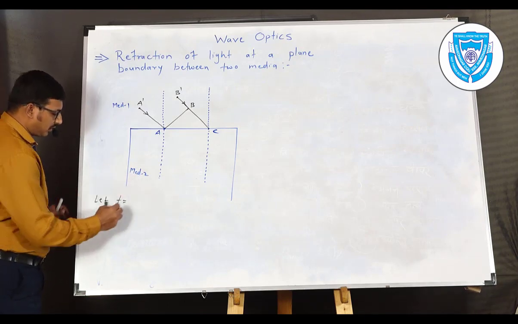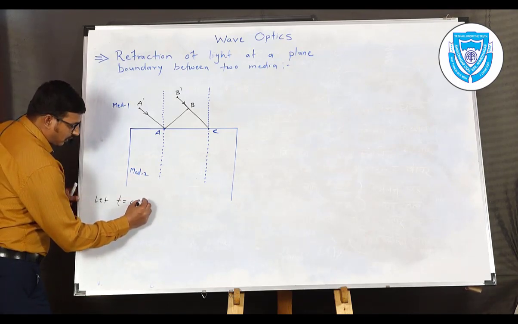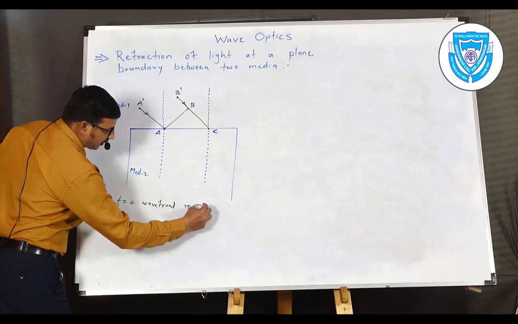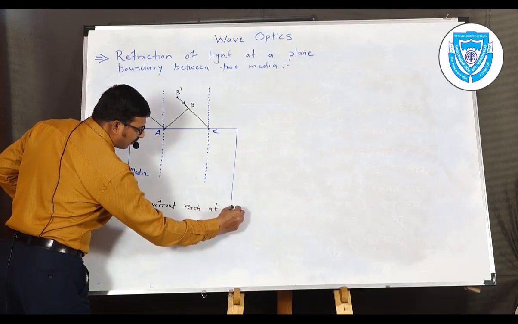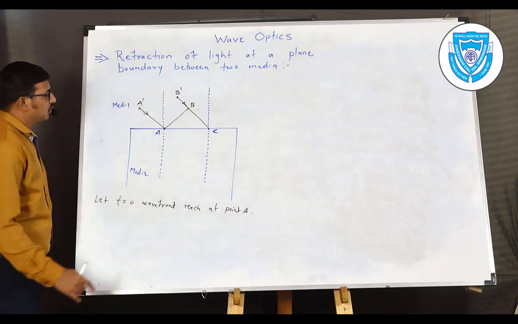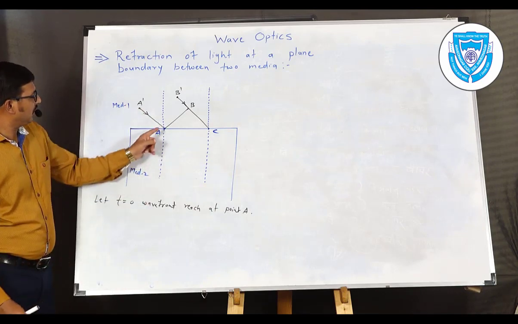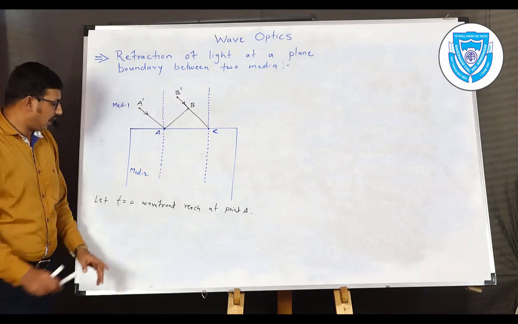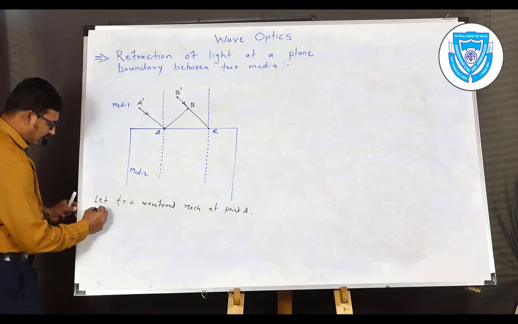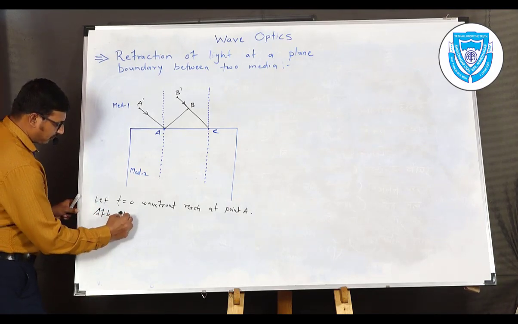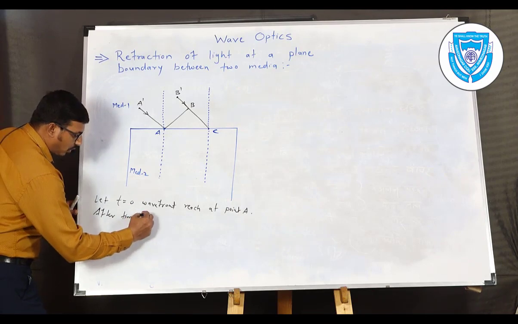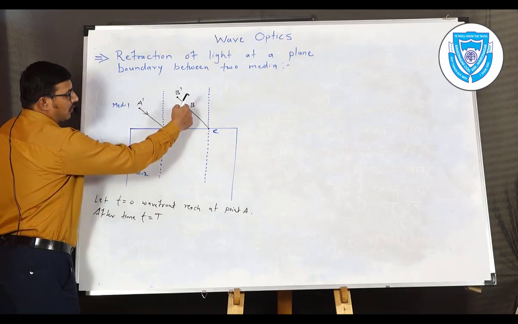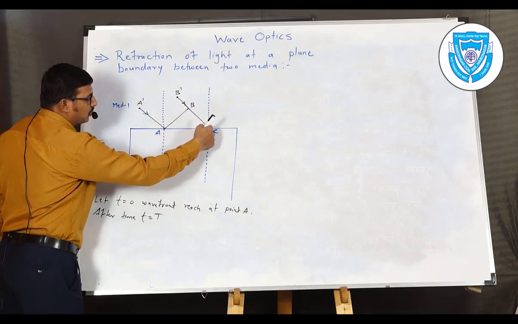Before that we consider t equal to 0, when the wavefront reaches point A. So initially when time t is equal to 0, the wavefront touches the boundary separating the two media at point A. Now after a small time, t equal to capital T, in that time interval the wavefront travels from point B to C in medium 1.